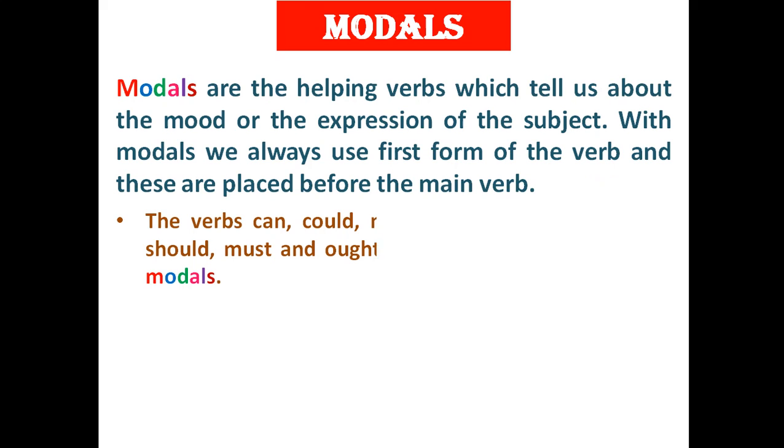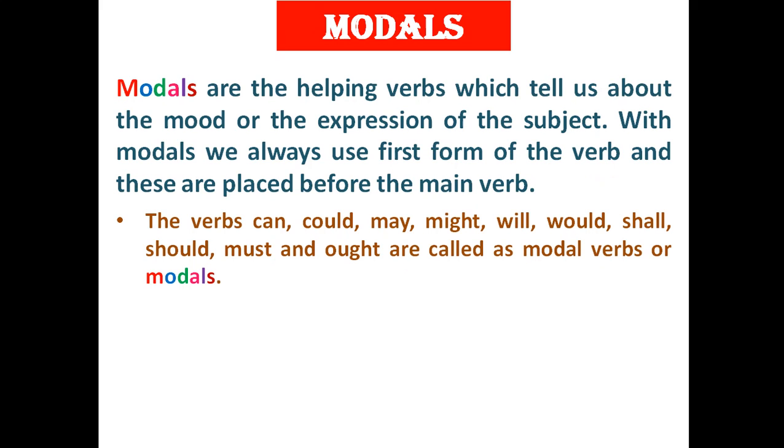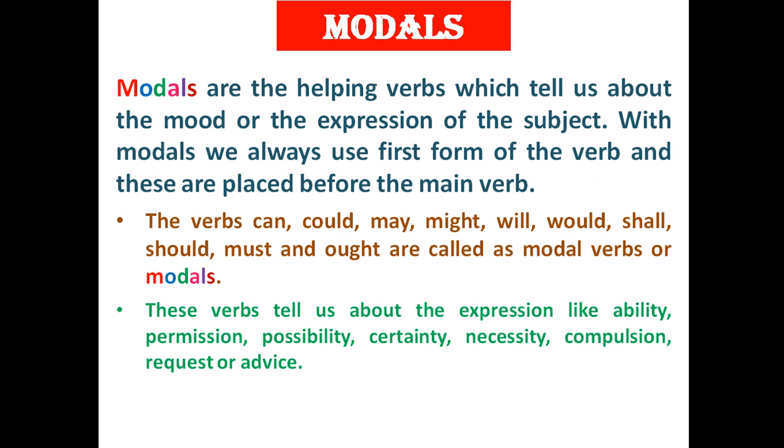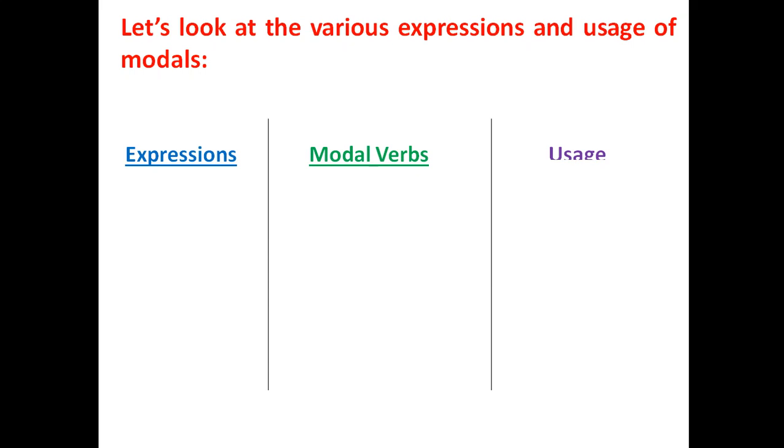The verbs can, could, may, might, will, would, shall, should, must, and ought are called modal verbs or modals. These verbs tell us about the expression like ability, permission, possibility, certainty, necessity, compulsion, request, or advice. Let's look at the various expressions and usage of modals. Modal verbs express various moods or expressions of the subject, and there are many common modal verbs for various expressions.